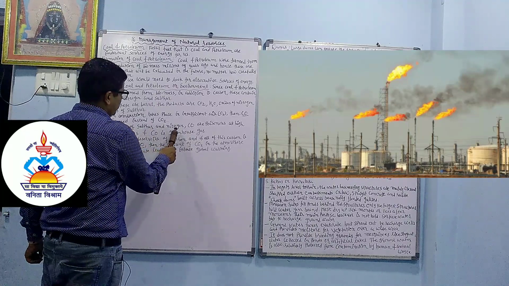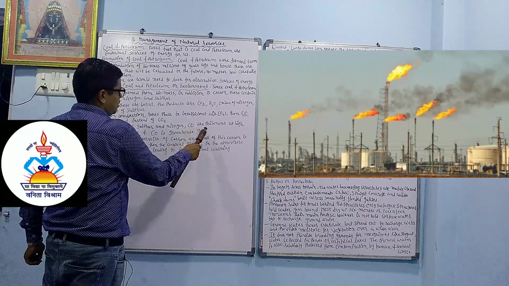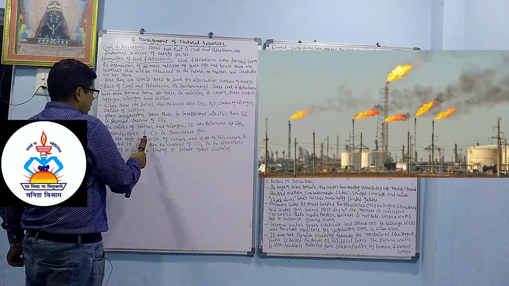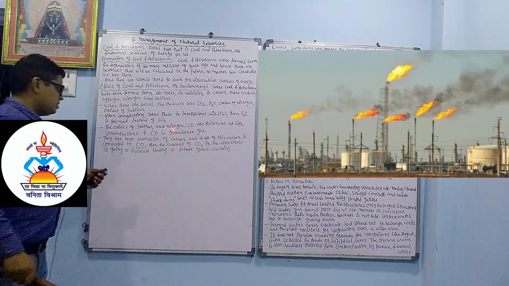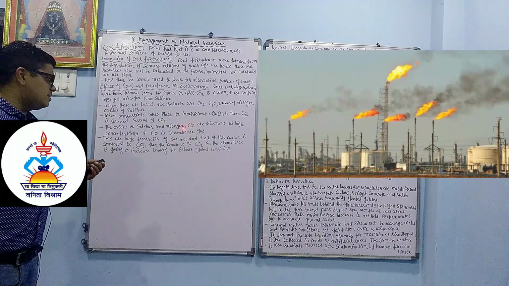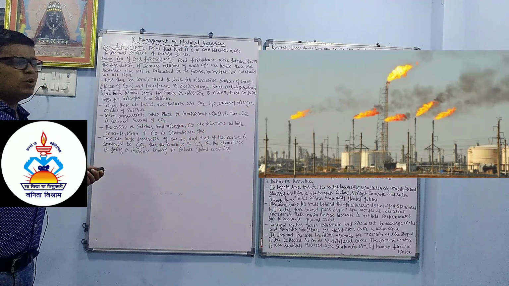The oxides of sulfur and nitrogen and carbon monoxide are poisonous at certain concentrations. Carbon monoxide is a greenhouse gas and, at a certain level, very poisonous.